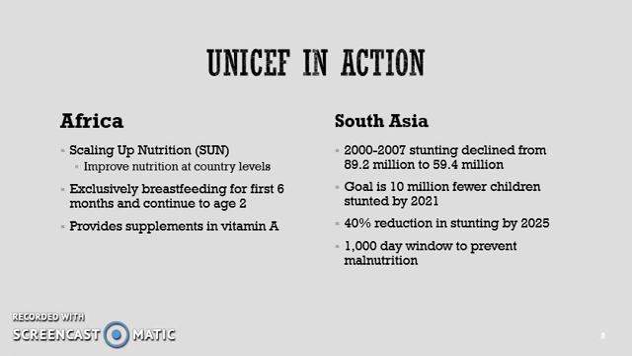Their goal is to have 10 million fewer children with stunted growth and development by the year 2021 and to have a 40% reduction in child stunting by the year 2025. For every child, they have implemented a 1,000-day window period from conception to when the child reaches their 2nd birthday in order to prevent malnutrition.